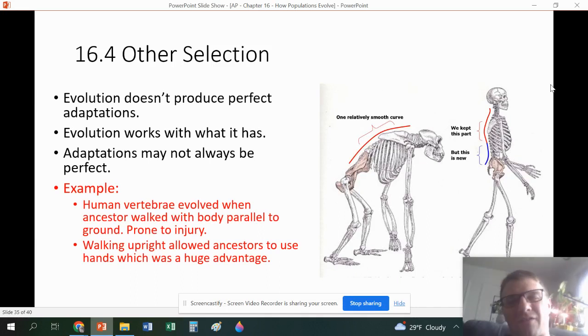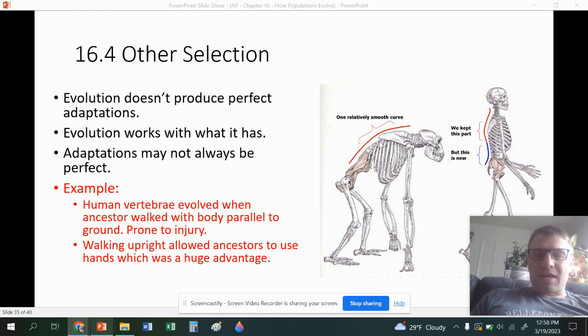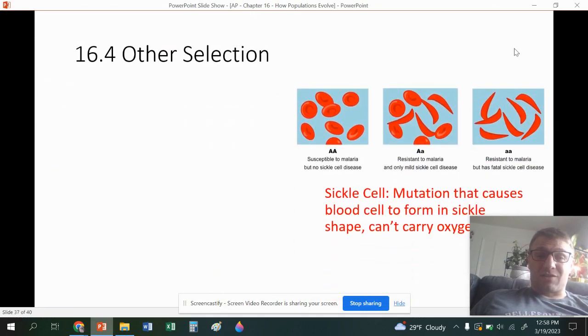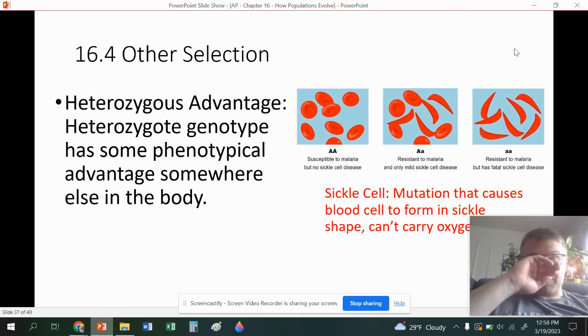One other thing we're going to talk about is that evolution isn't perfect. It doesn't create perfect structures. An example is the back of humans. The back is just misshapen. This is why we have so many back problems. We evolved from ancestors who did not walk upright. We walked on all fours millions of years ago. Now we're bipedal, which means we walk on two legs. We have so many problems because originally our backs were more parallel with the ground. So evolution isn't perfect. We're going to go over a couple of other examples in class of adaptations that seem like they work, but they're actually kind of bad. If we could change it, we would. But it's just how evolution has to work.